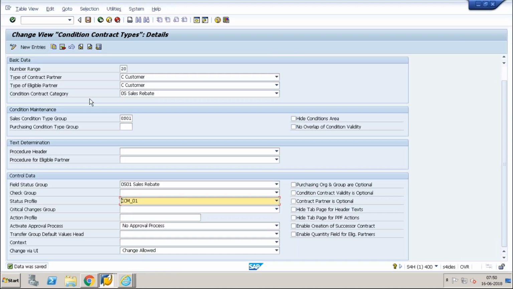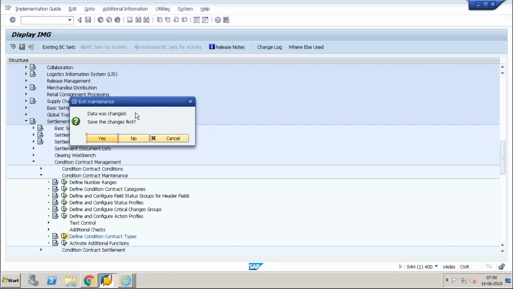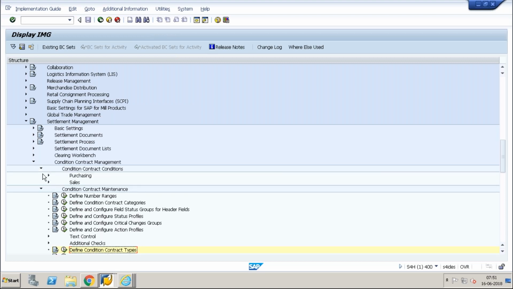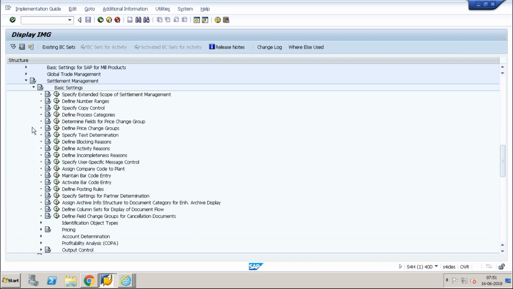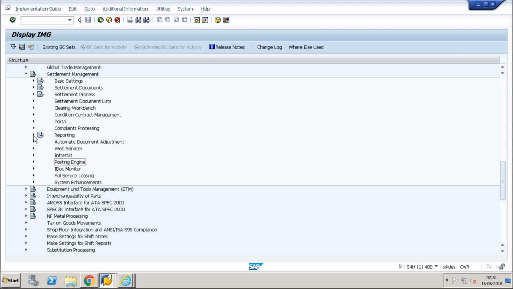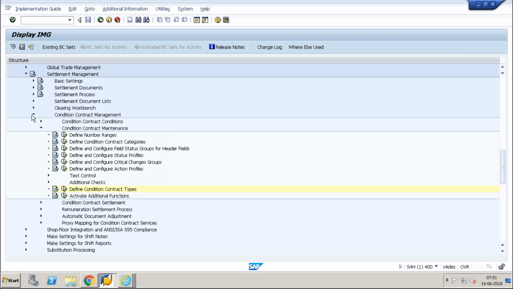Okay, so this is my status profile. I will come out. So we have conditions, CCM, status profile.